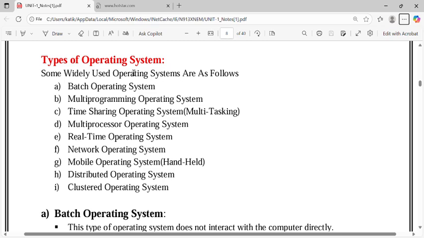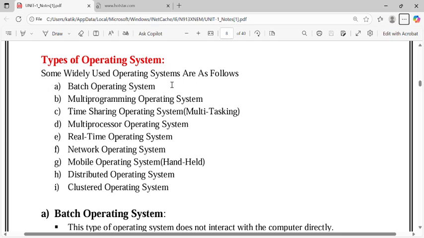In the last section we discussed the structure of the operating system. In this class we will discuss the types of operating system. So these are the main types of the operating system that we have. Some widely used operating systems are as follows.